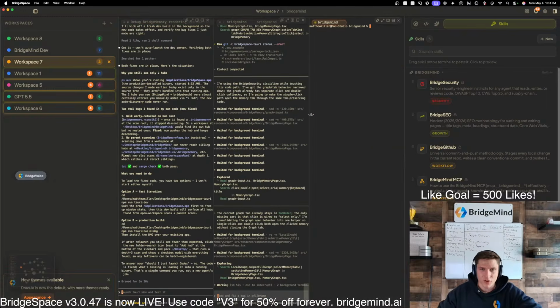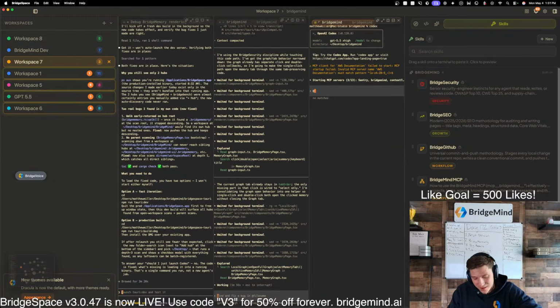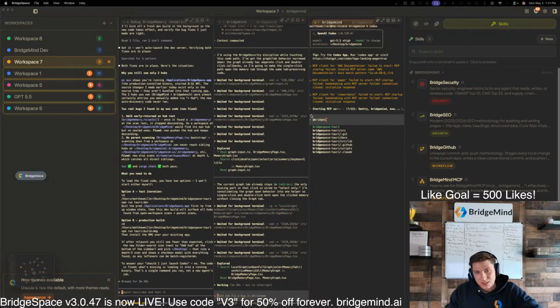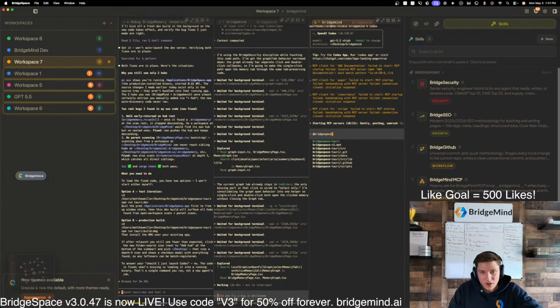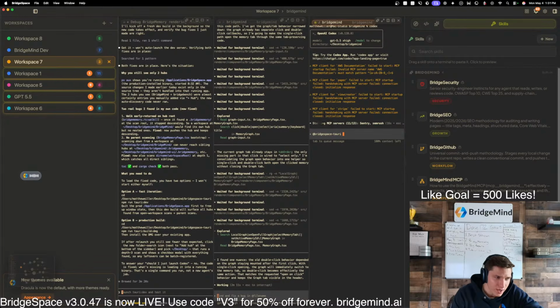So let's actually launch another agent. And I'm at the point where I think that Codex might be king, guys, especially after that. They are really doing a good job. I want you to launch 3 deep dive agents and review BridgeSpace Tauri, and note that we are now going to be allowing pro and ultra users to use BridgeMemory.